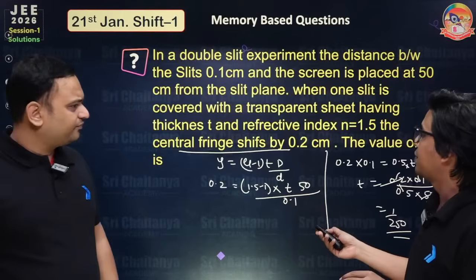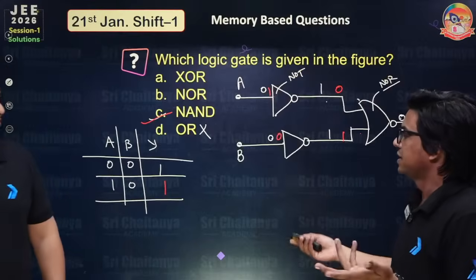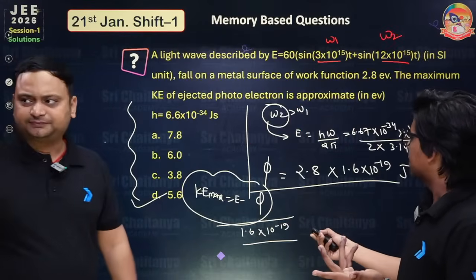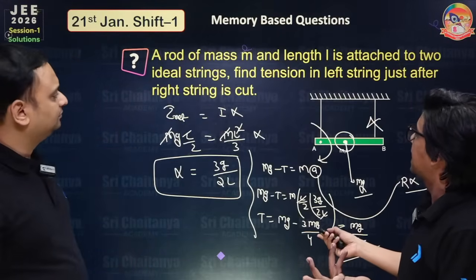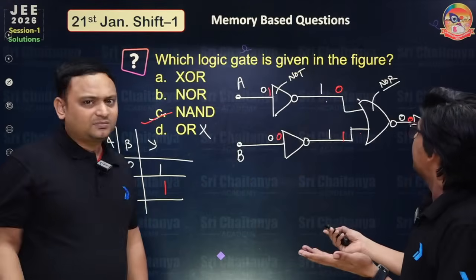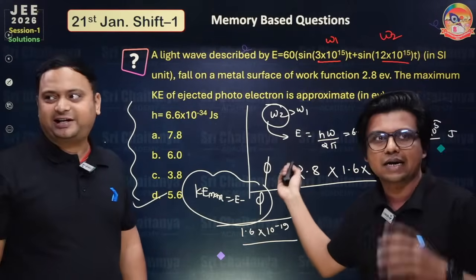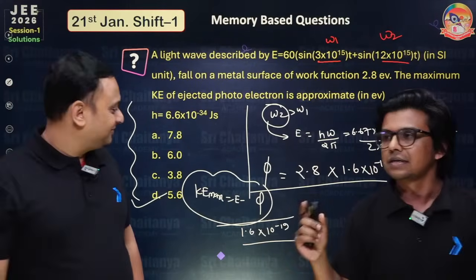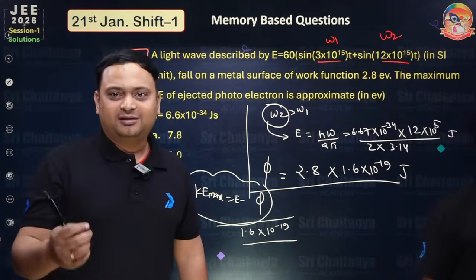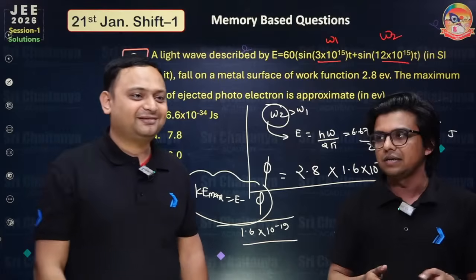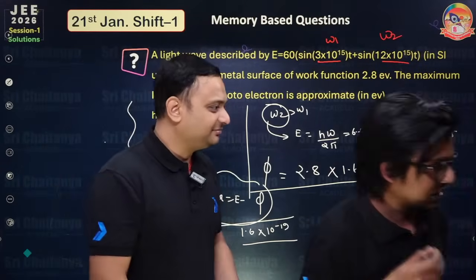So if I talk about the level of this question paper, it is not that tricky. Only one or two questions: this question here, a rod of mass m and length L, and this question from the photoelectric effect. These two questions are a bit tricky, as far as I have seen. Now our chemistry faculty, Mrityunjay sir, is going to join. Okay. Thank you, sir.